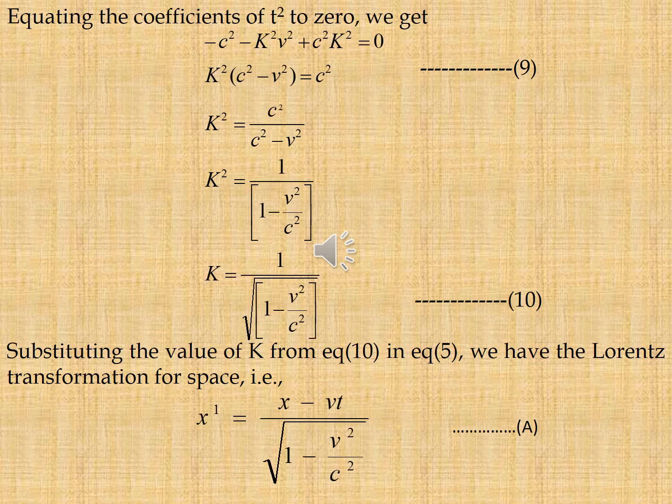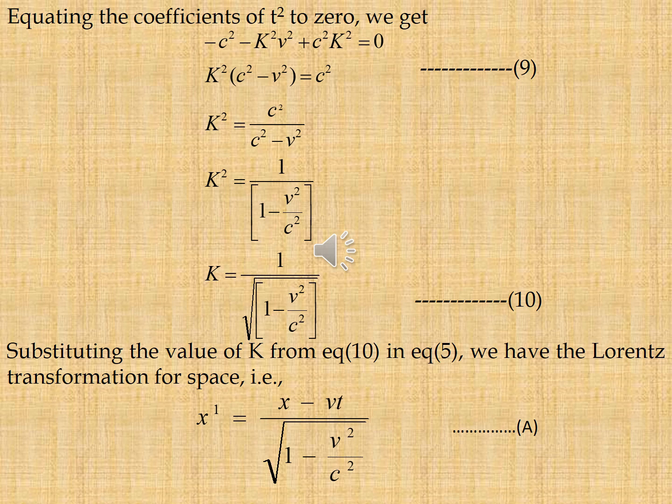Equating the coefficient of t square to 0, we get minus c square minus k square v square plus c square k square is equal to 0. So k square into c square minus v square is equal to c square. So k square is equal to c square by c square minus v square. So at last we get k is equal to 1 by root over 1 minus v square by c square, that is equation 10.